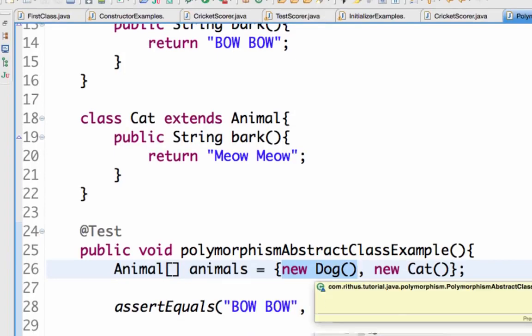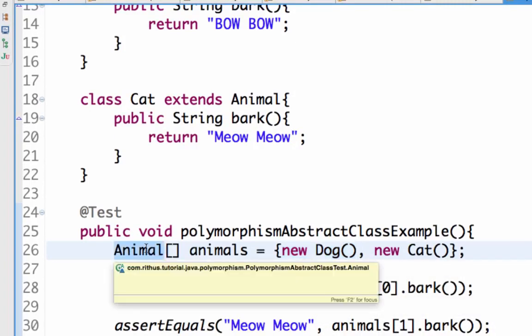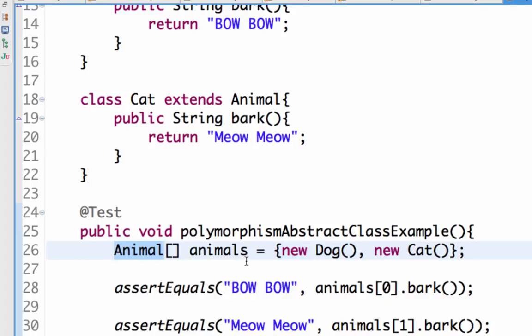When it's a dog, the dog's method is called, even though the reference variable is an Animal reference variable. The method called is the one inside the Dog class. So this is what is called polymorphism.